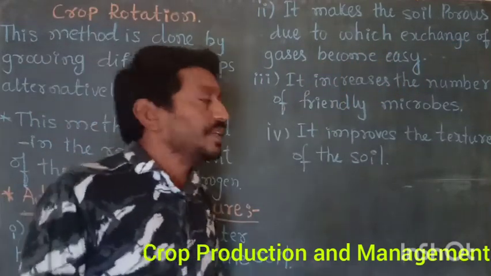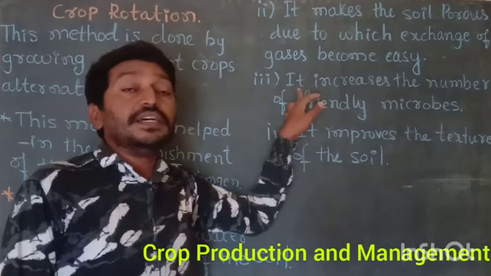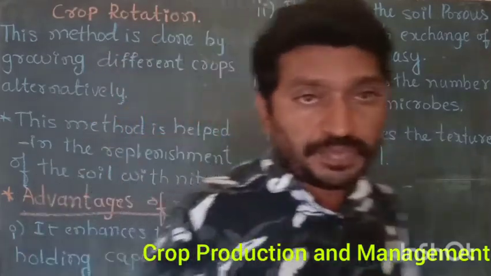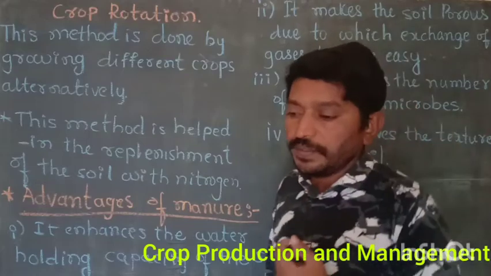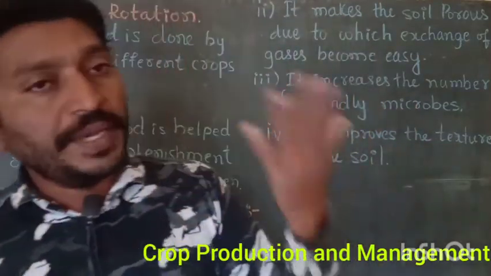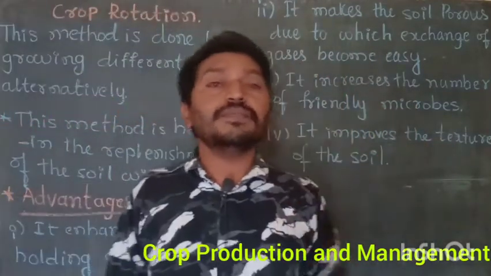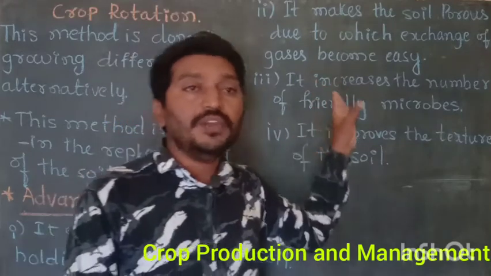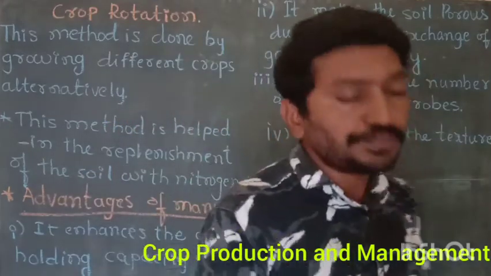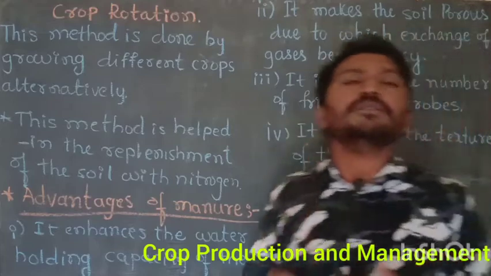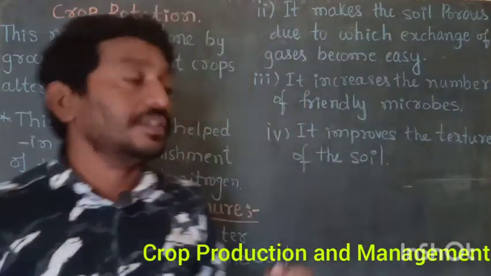And one more important use is that it increases the number of microbes in the soil. As you know already, earthworms and some microbes are friends of the farmers. So manure is very useful to increase the number of microbes like earthworms in the soil.